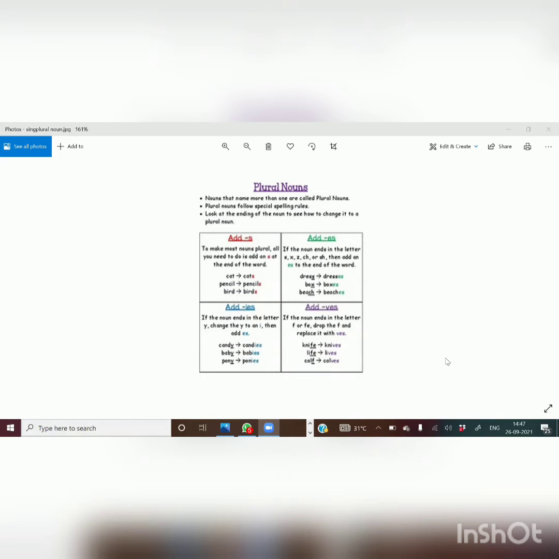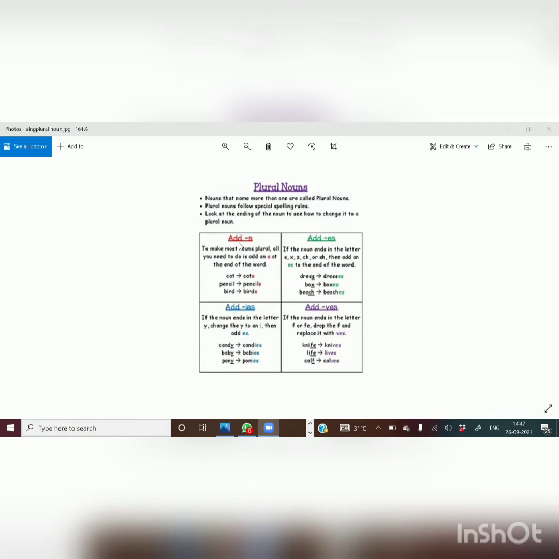Next, the plural form. Nouns have numbers. So in number we have two types: the singular form and the plural form. Singular nouns are nouns which stand for one person, place, animal, or thing. Plural nouns stand for more than one person, place, animal, or thing. So the first one, plural nouns. There are certain rules to make a noun into its plural form. In the first rule, we only add s.